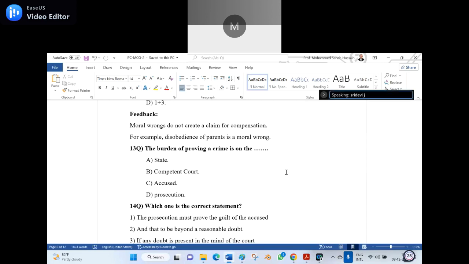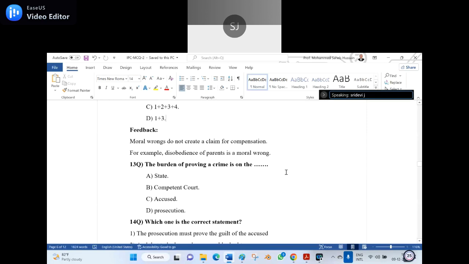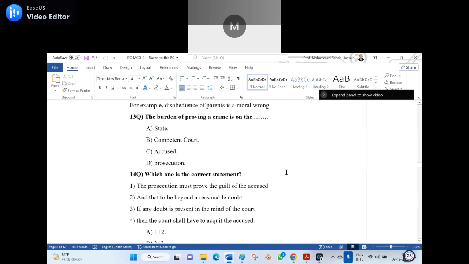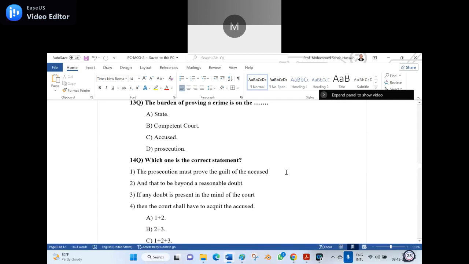Good. 13th question. Can anyone unmute and read the 13th question? The burden of proving a crime is on the A. State, B. Competent court, C. Accused, D. Prosecution. D, sir. D, prosecution. Option D. Appreciate. The burden of proving a crime is on the prosecution. Strictly speaking, though no doubt the state will do it, the state will not do it directly. Through the prosecution it can be done.